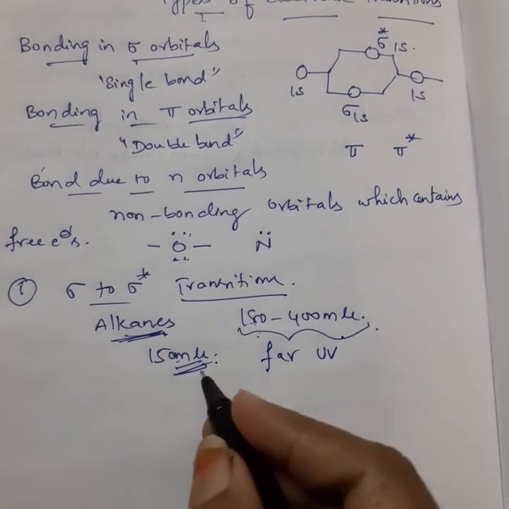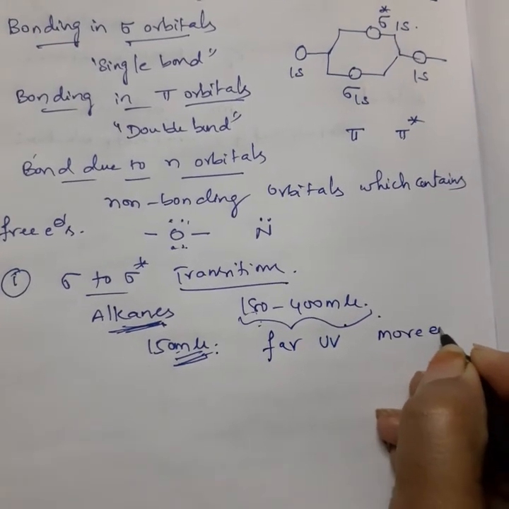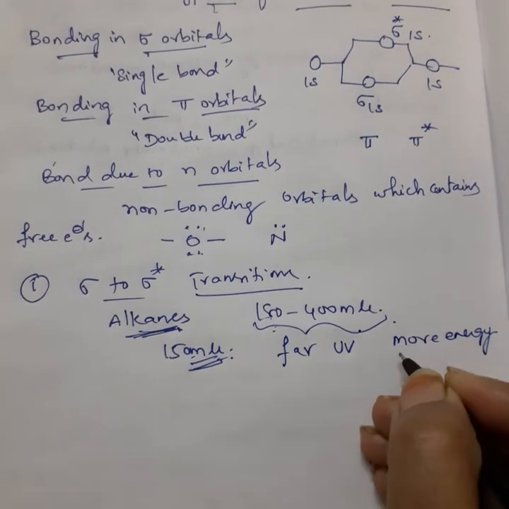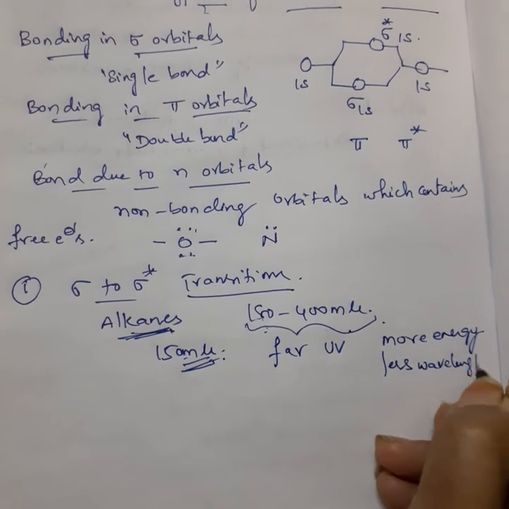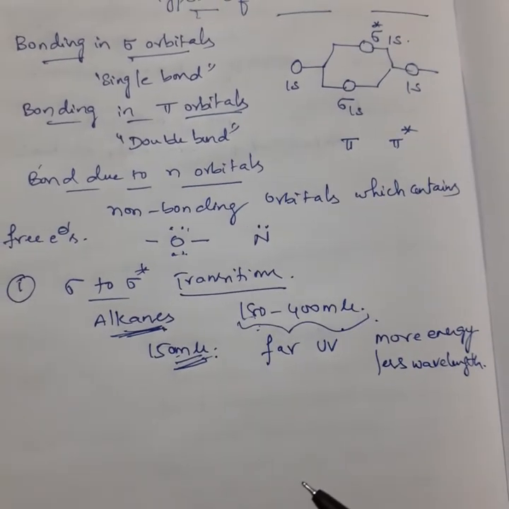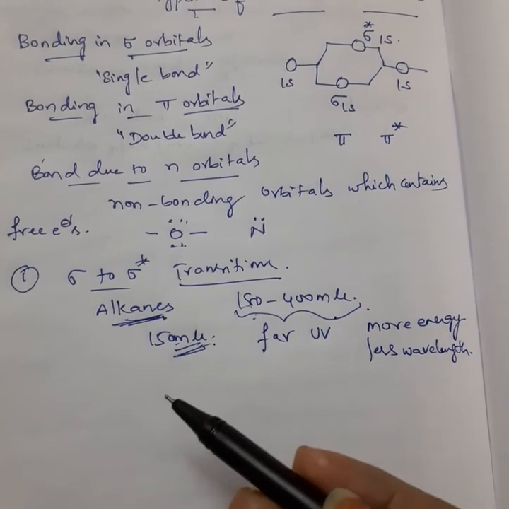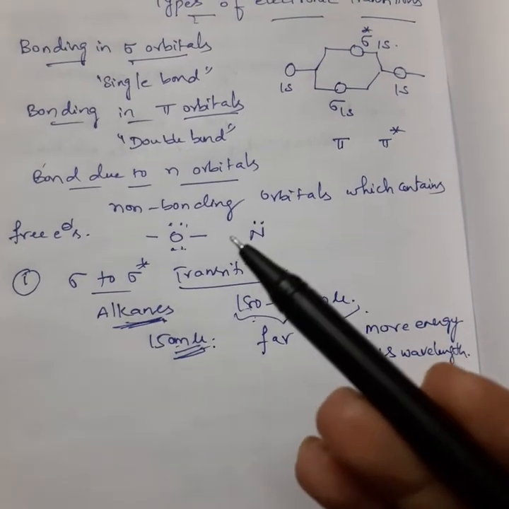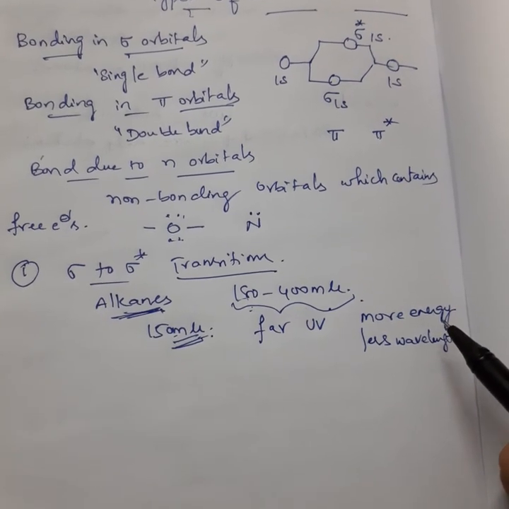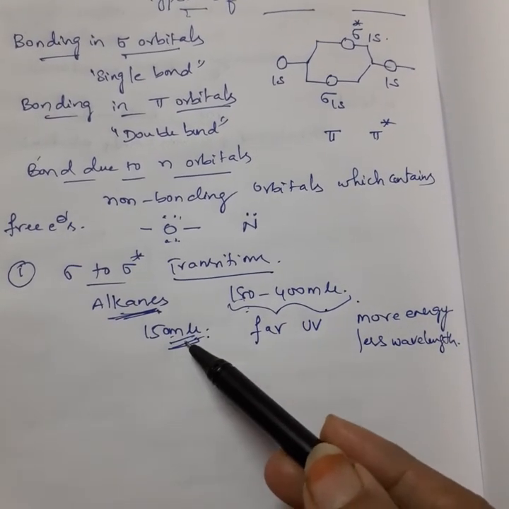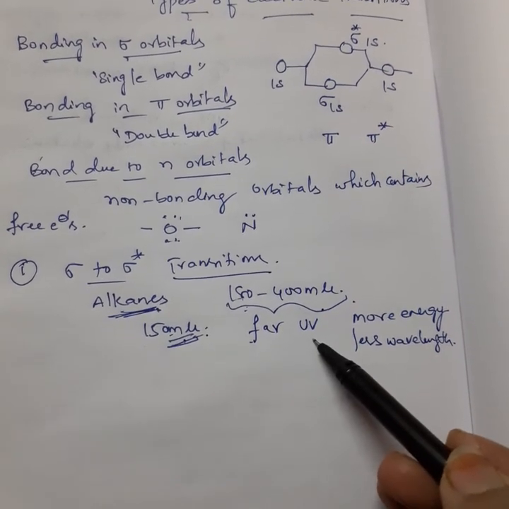Actually this type of transition requires more energy, that is, less wavelength. Generally sigma bonds are strong bonds, we know that, right? So excitation of an electron from sigma to antibonding sigma requires a lot of energy, so that's why the lambda max value comes in the far UV region.